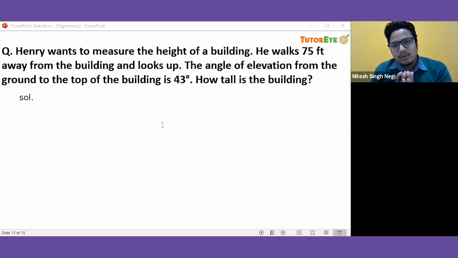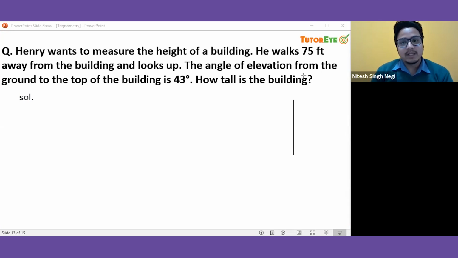So first of all, we have to draw a diagram for it. So let's make a diagram. Then we have to find the height of a building. So that means we must draw a line here, and suppose that this line is representing that tall building.